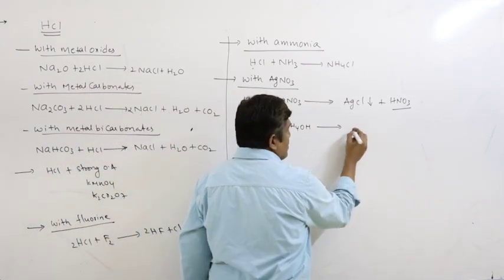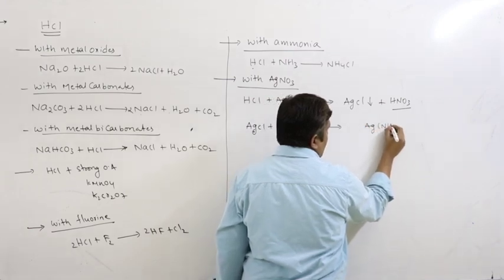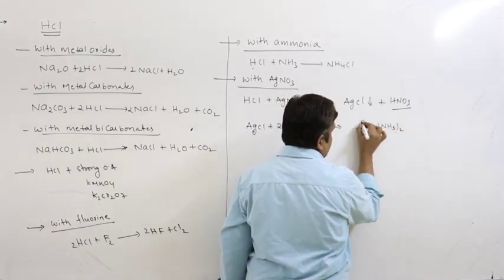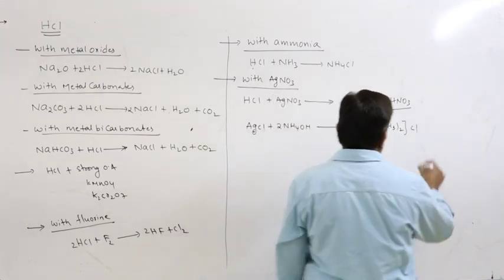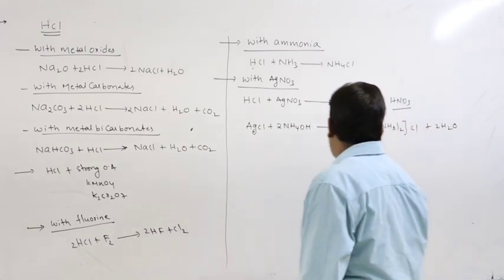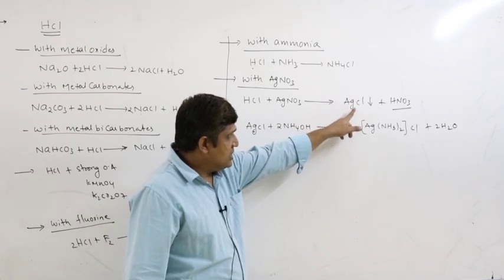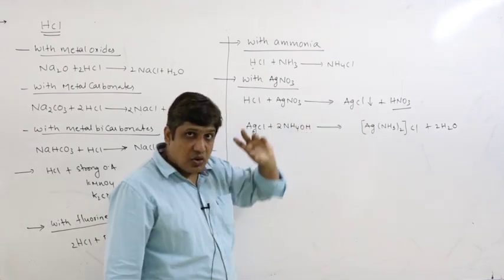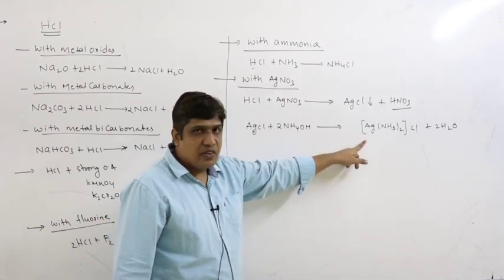It forms a complex with ammonia, silver ammonium, a soluble complex. So AgCl, a white precipitate, is insoluble in strong acid but soluble in excess ammonium hydroxide due to the formation of a complex.